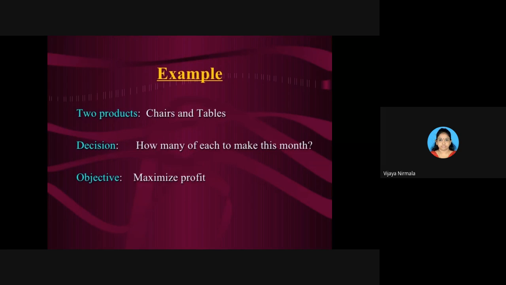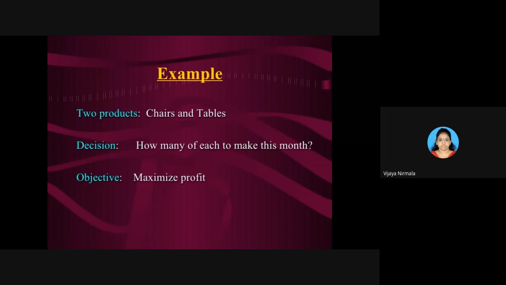There are 2 products. One is chairs, and this is the problem. But to understand, I have given it like this. In your exam you don't get it like this, you will get it as a problem, in the way questions usually come. So there are 2 products, one is chairs and the other one is tables. One company is producing 2 products, and the decision is how many of each to make this month.